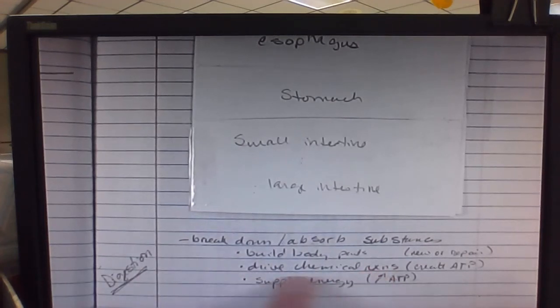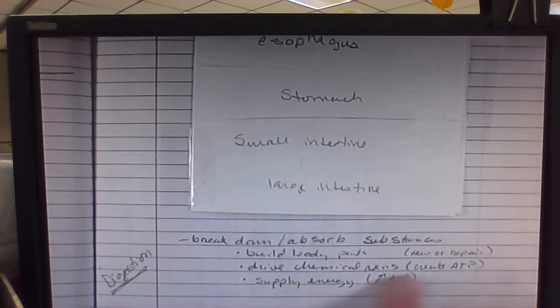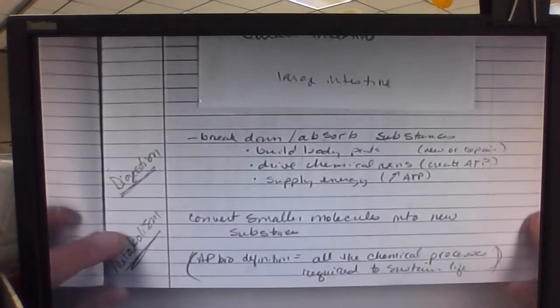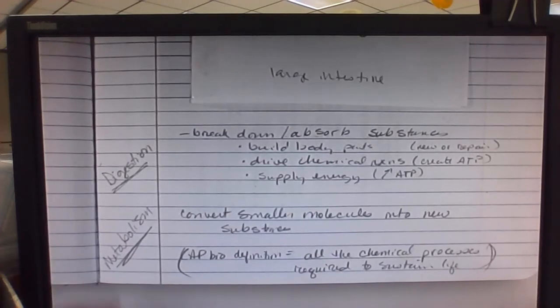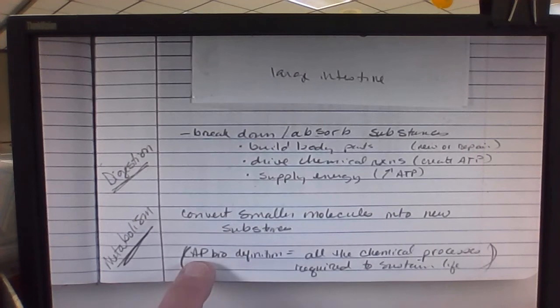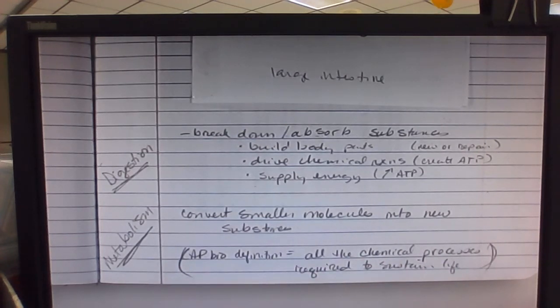Digestion helps to provide the chemicals that drive chemical reactions. So we need chemicals from digestion in order to create ATP, and ATP is our energy source. And so digestion then helps to supply energy, especially through those ATP molecules that are created. Metabolism converts smaller molecules into new substances. The AP biology definition of metabolism is all the chemical processes required to sustain life.